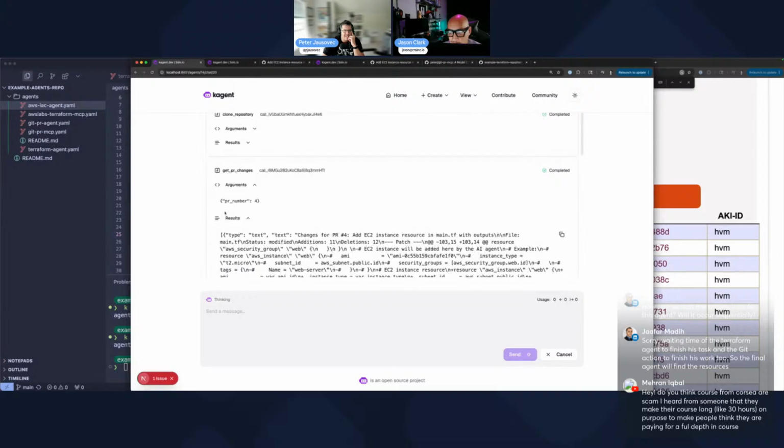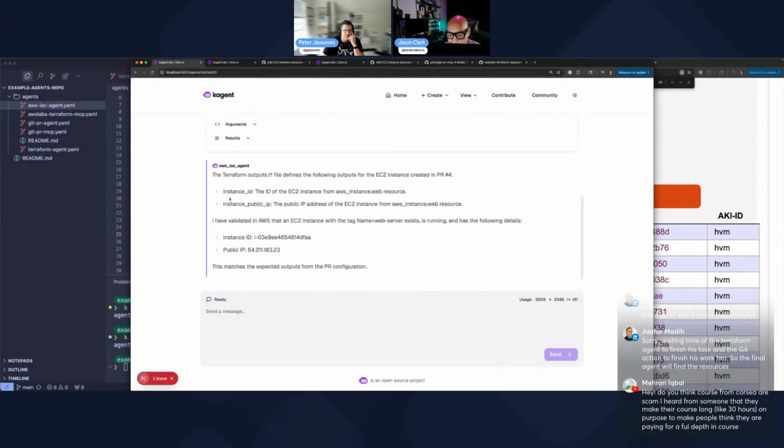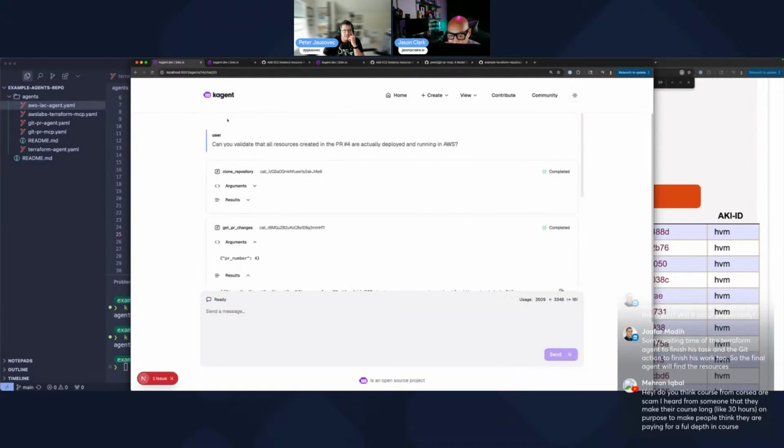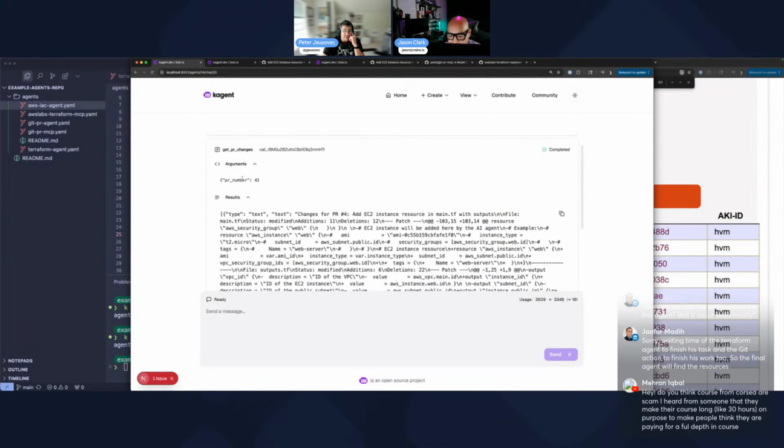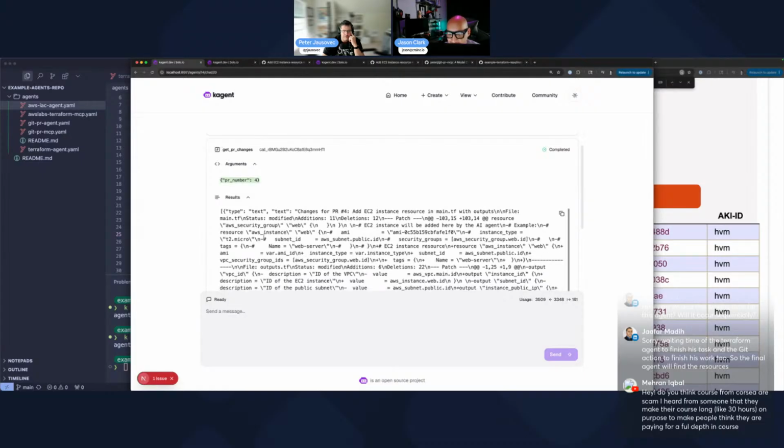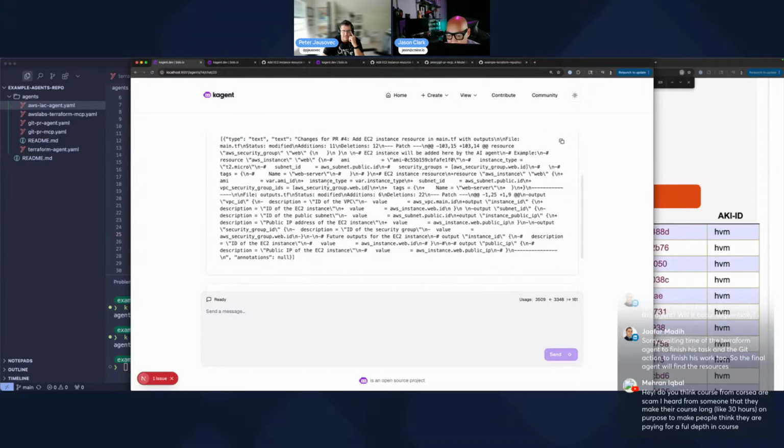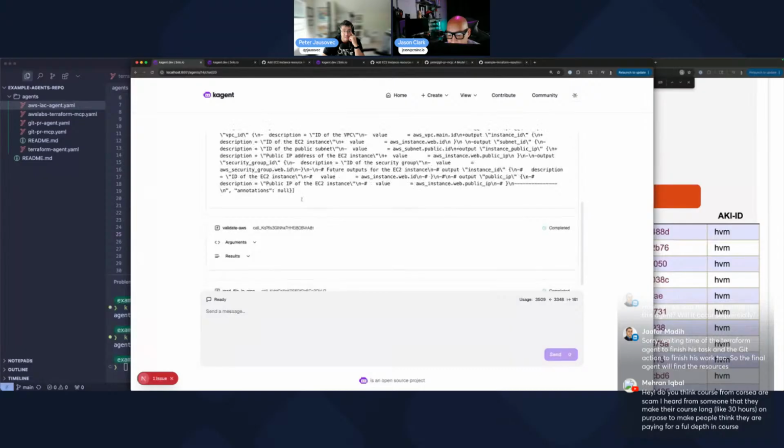So it did... I don't know why it cloned the repo. Oh, it's still doing something, but it cloned the repo. Yeah, it shouldn't have to, right? It got the PR changes. This is the new tool that we added, right? So yep, PR number 4. And this is the same response that we got in the inspector, right? That we were looking at.